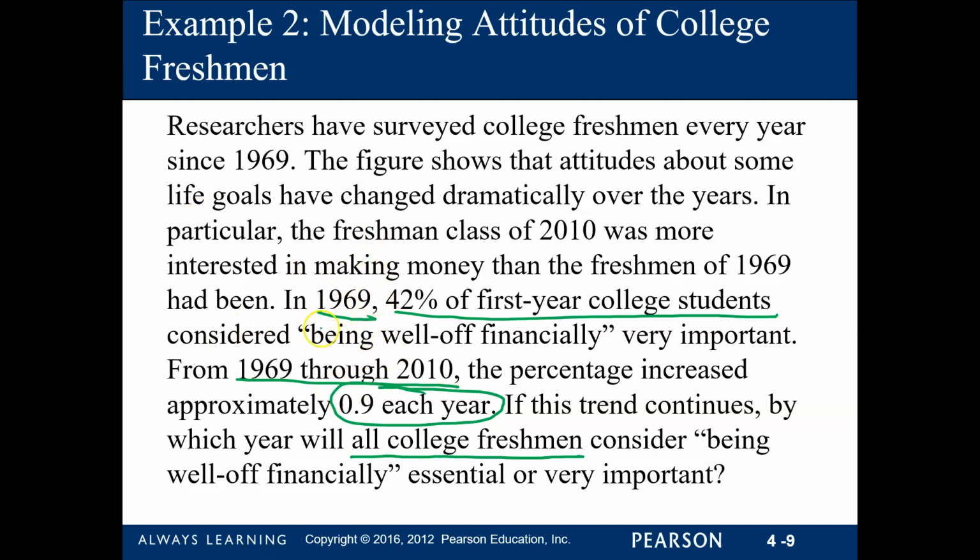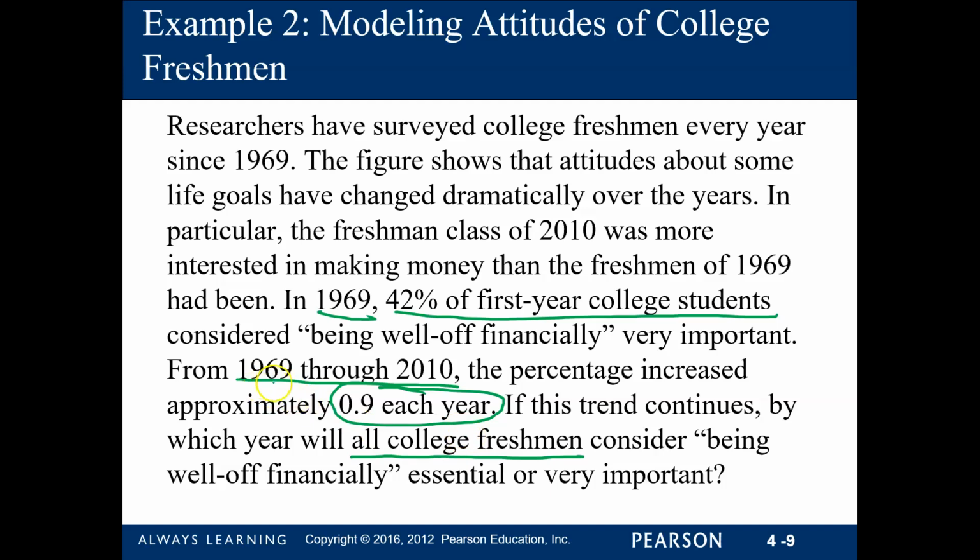we have a starting point, which was 1969. And from then, it says that 42% of the freshman college thinks that being well off is important. Okay. So we know that there is that starting point. Now, the years pass by, and every year there was an increase of 0.9. How many years passed?